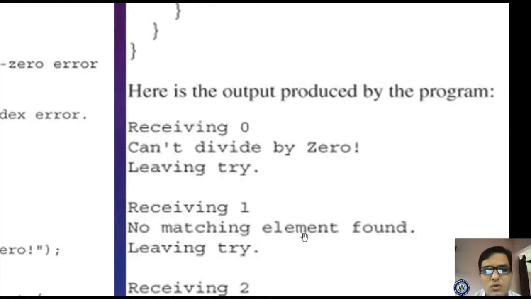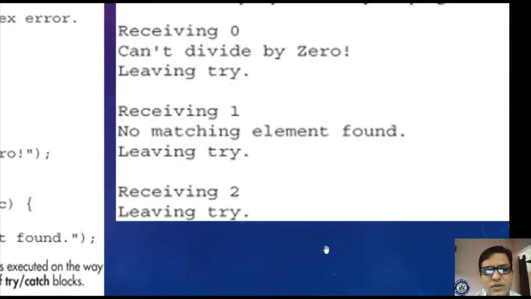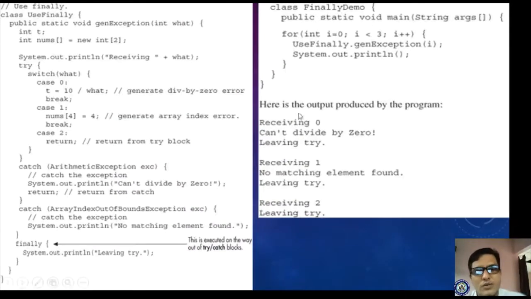Receiving 1, no matching element found, leaving try, it is executed. Receiving 2, leaving try. Likewise this will be executed multiple times. So here case 0, case 1, case 2 are acting as processes, as we have learned in your operating system by various algorithm techniques, right?